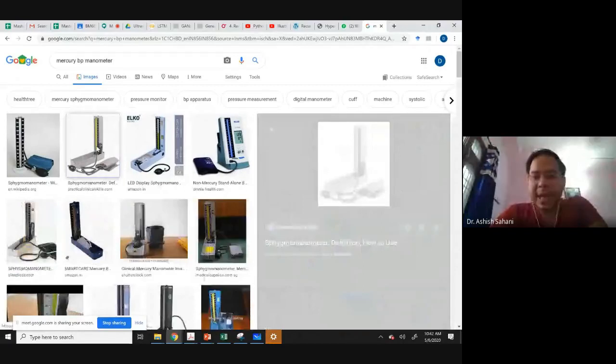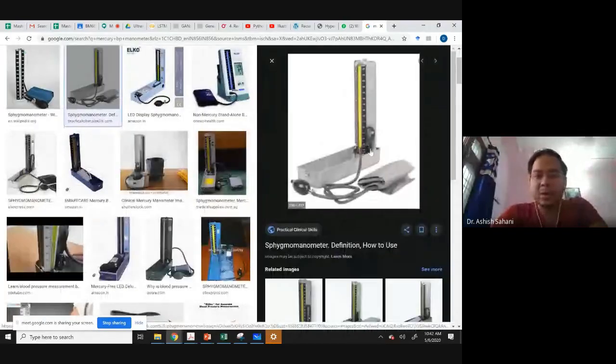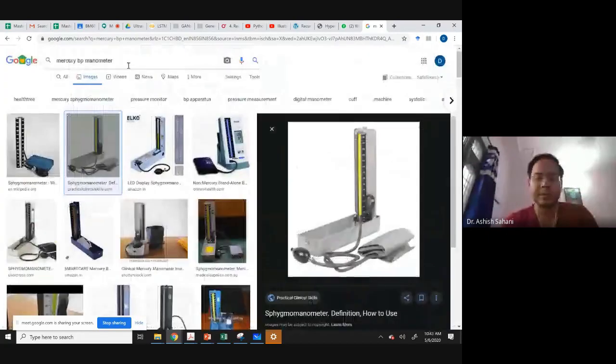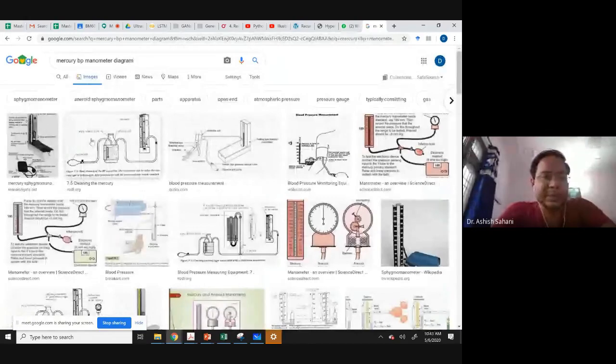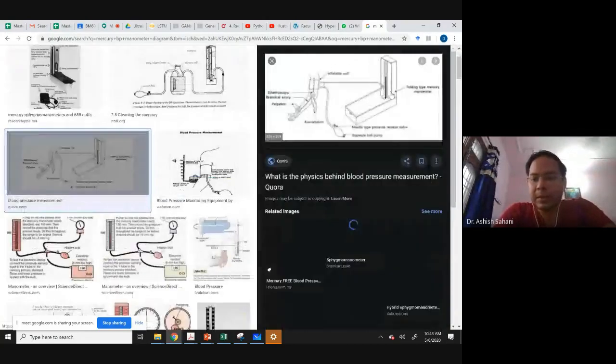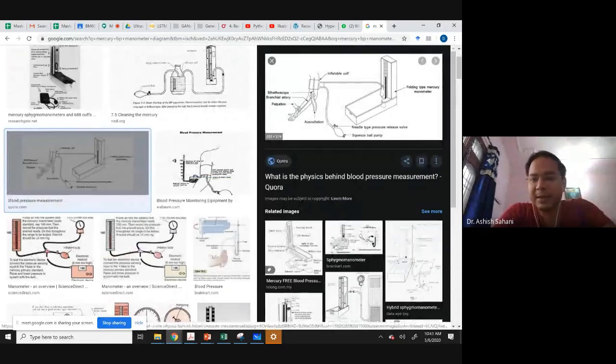So you see, this is the tank here. This small black one here is the tank. This one is the tube. So the tank height is much smaller than the tube height. Initially, when it is a mercury manometer, let me find if I can get a diagram of this. Something like that. So this is the tank, this is the tube.